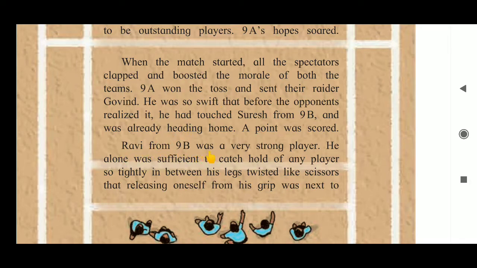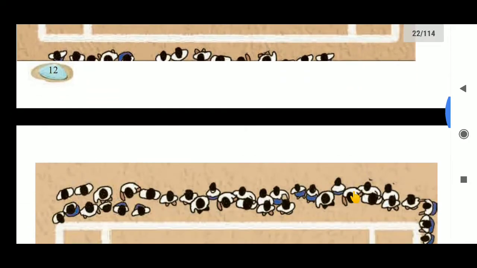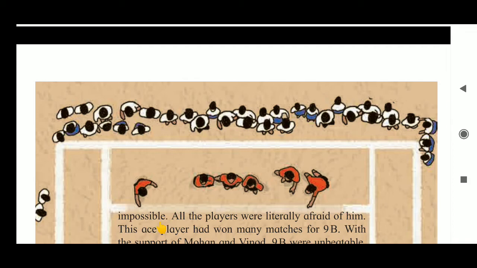Ravi from 9B was a very strong player. He alone was sufficient to catch hold of any player so tightly between his legs, twisted like scissors, that releasing oneself from his grip was next to impossible.